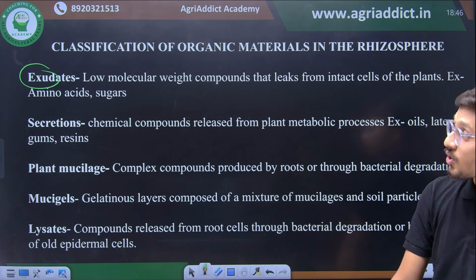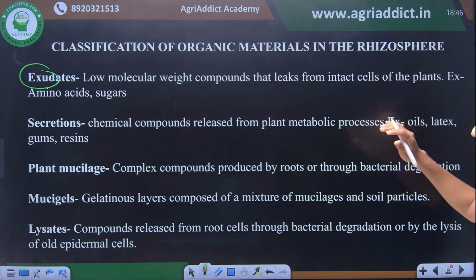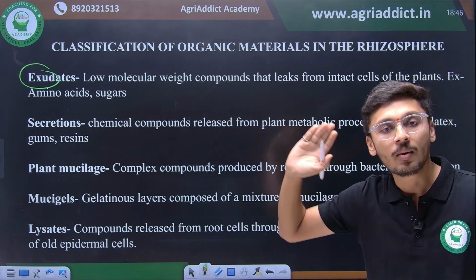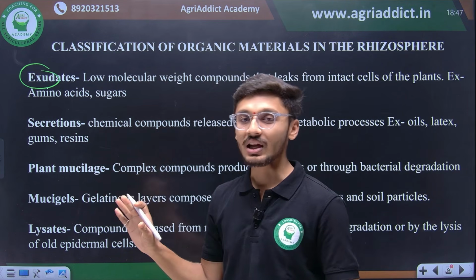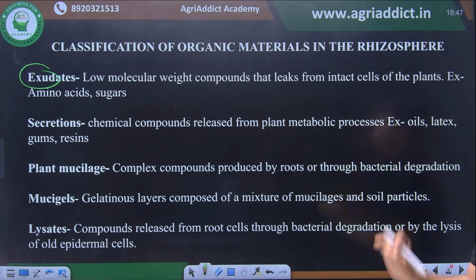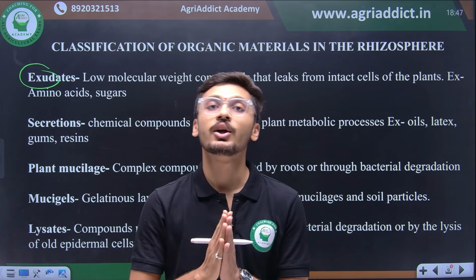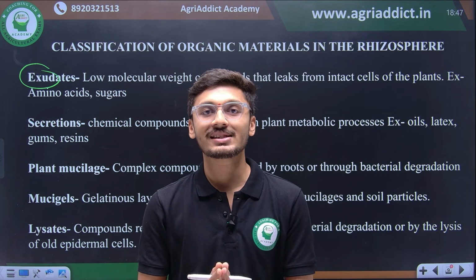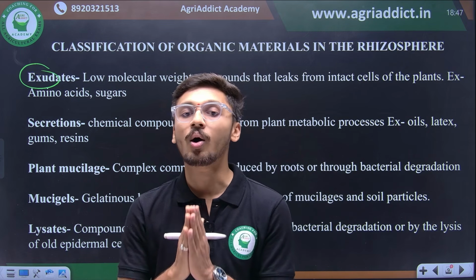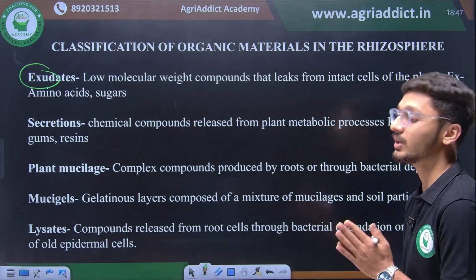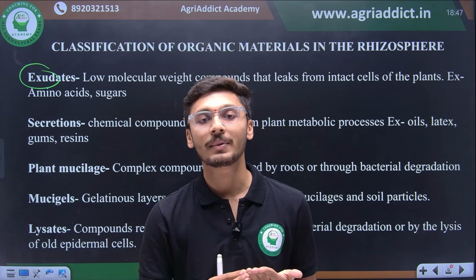So the most important component secreted by the plant cell excluded low molecular weight compound that is leaking from plant cells are known as exudates. And exudates के बहुत common examples, the most common examples of exudates are amino acids and sugars. Then we have another category which are known as secretions. Secretions are the chemical compounds which are released from plant metabolic processes. Due to the reaction of plant metabolic processes, such secretions are released by plants, and such secretions are examples to be oils, latex, gums and resins. So what are the best examples of secretions? Oils, latex, gums and resins are the well-known examples of secretion.